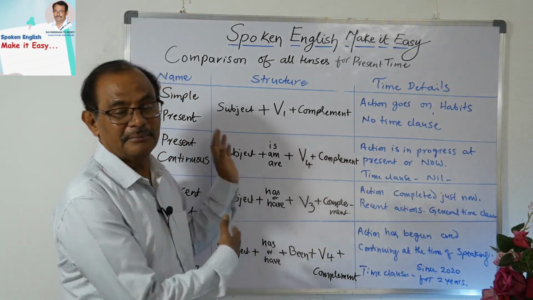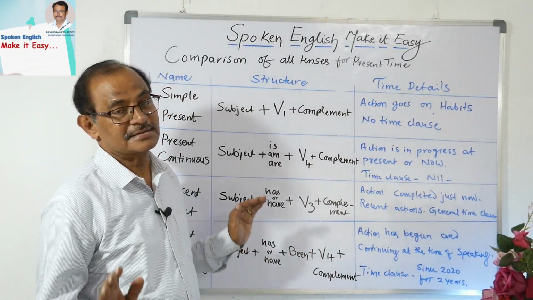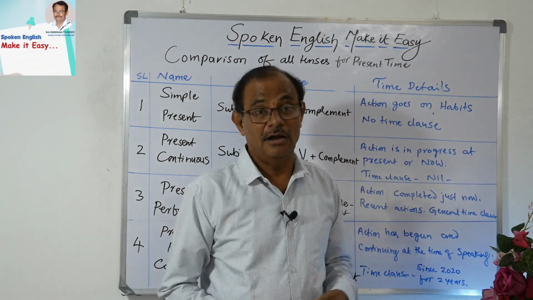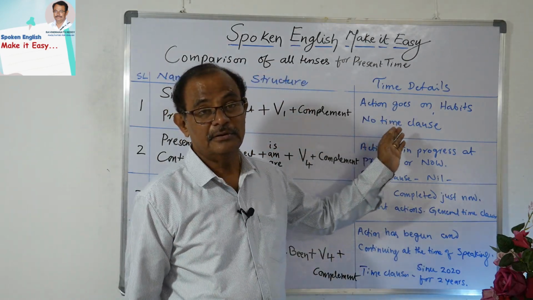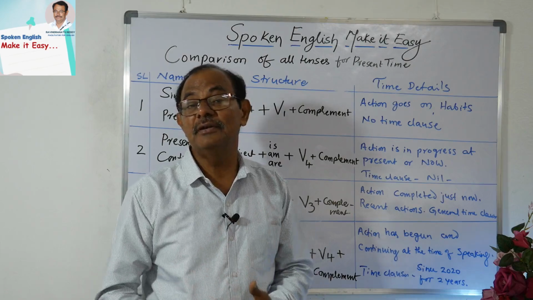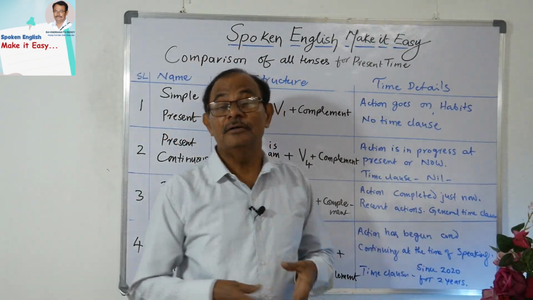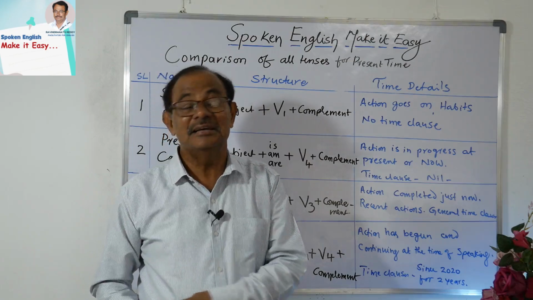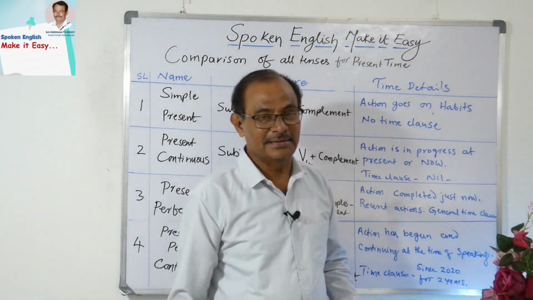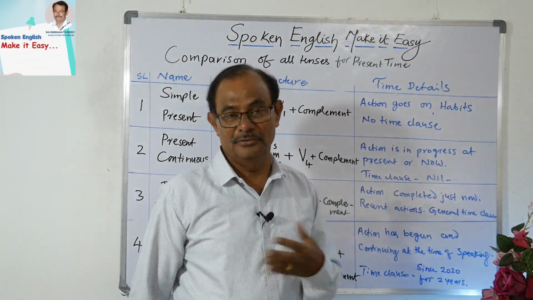So if you compare them, you can easily remember. With this we have finished present time tenses, all four tenses. So come here, regarding the action, how it takes place. In simple present, the action goes on, it never ends. It repeats every day, every minute. The sun rises, the sun sets, the birds fly, the water boils at 100 degrees, the aeroplane flies. Okay, so these are the sentences in simple present. They go on every day, every minute, and no time clause. Can you use a time clause?